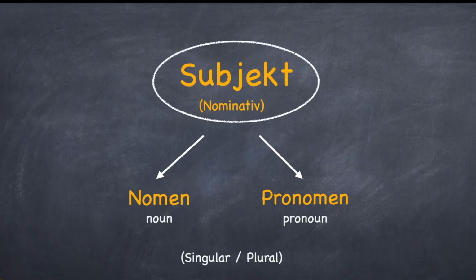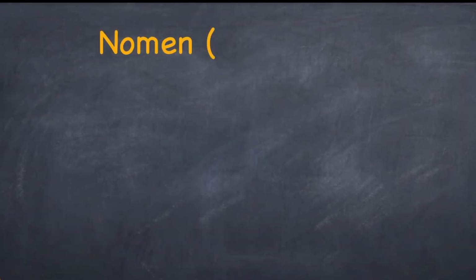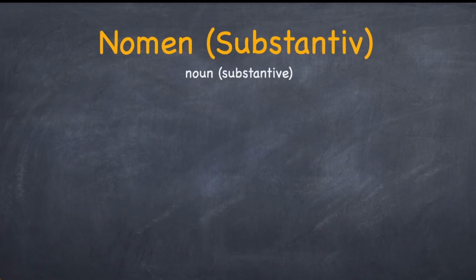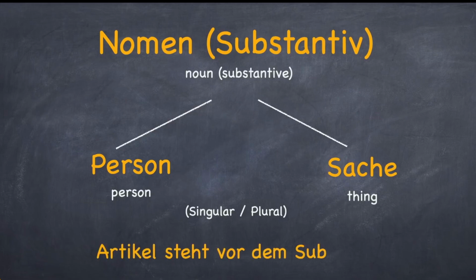In lesson 11, we already did pronouns. Now let's move on to the noun. Nomen, also known as Substantiv, can either be a person or Sache, and these can also be either singular or plural. A noun is always accompanied by an article. This article is placed before the noun.